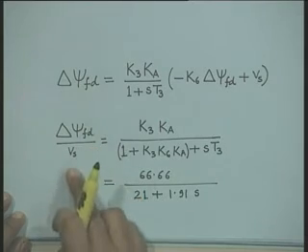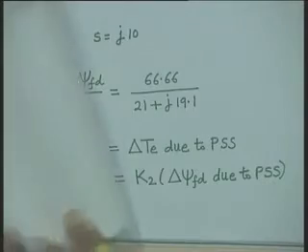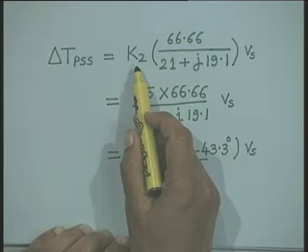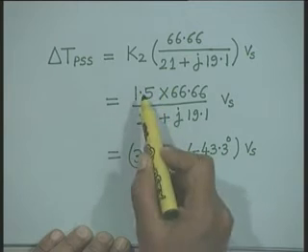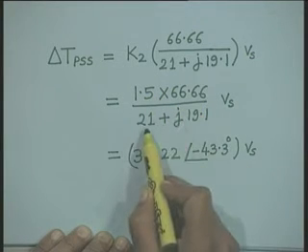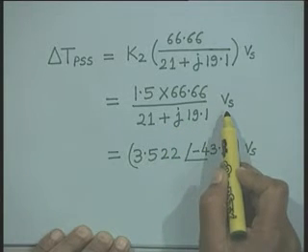We have just now computed this delta psi fd as the transfer function delta psi fd by Vs. Therefore, now you substitute the value for K2. We get the delta T due to PSS as 1.5 into 66.6 divided by 21 plus j times 19.1, into Vs.